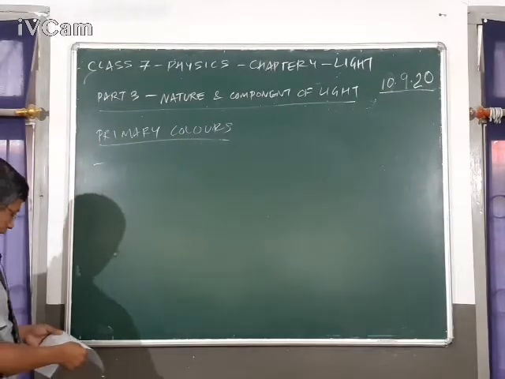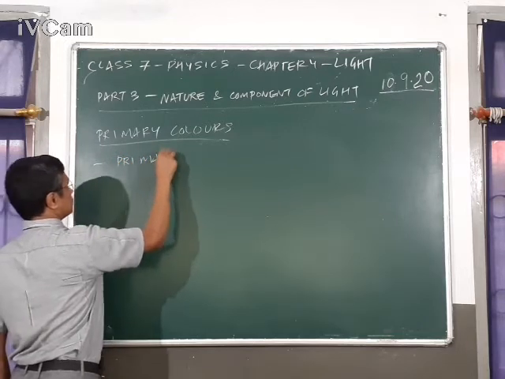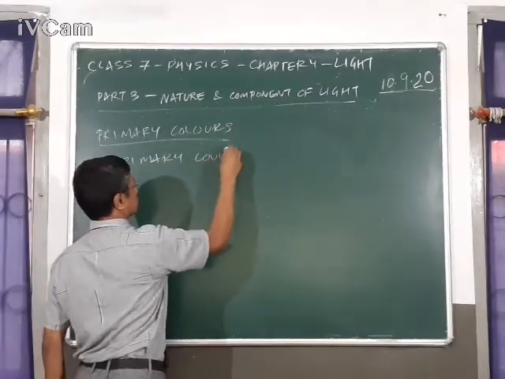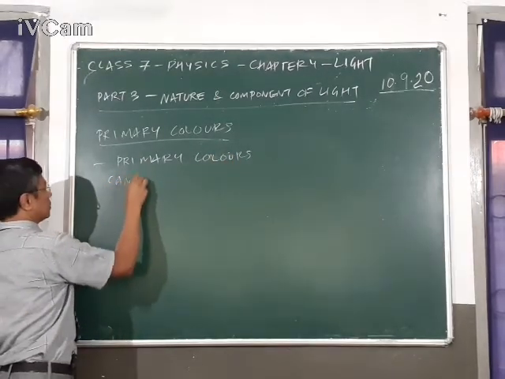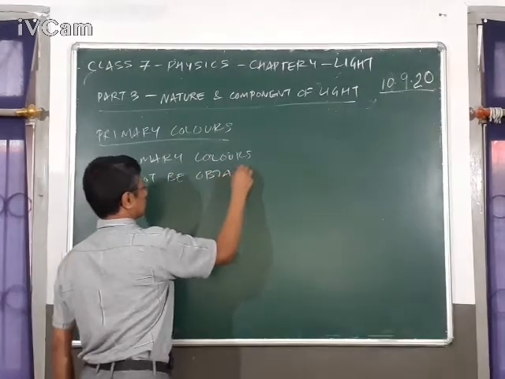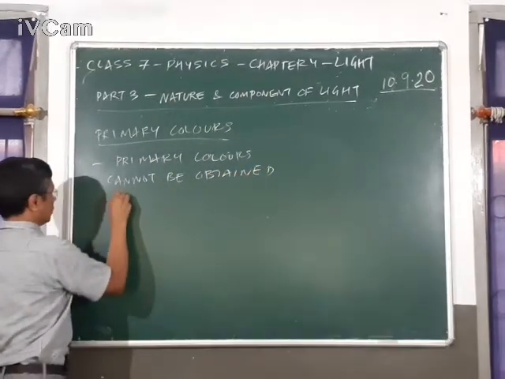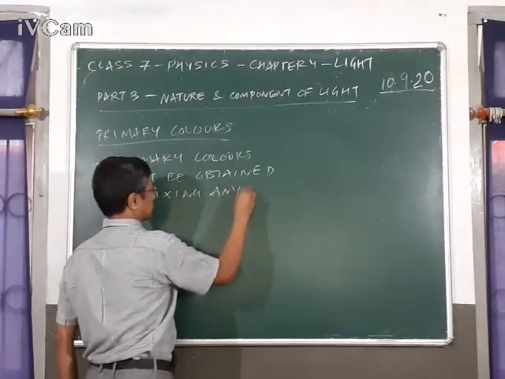Now, the definition of primary colors is that these primary colors cannot be obtained by mixing any other color.